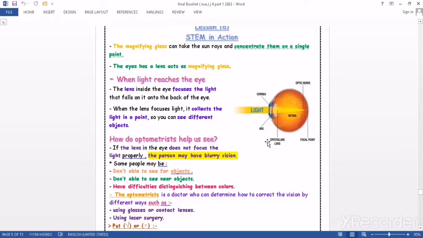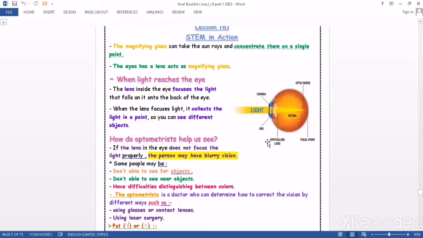So if a person can't see the near object or the far object well, or he can't distinguish between the colors, the doctor determines the problem and says that he maybe needs glasses or contact lenses,